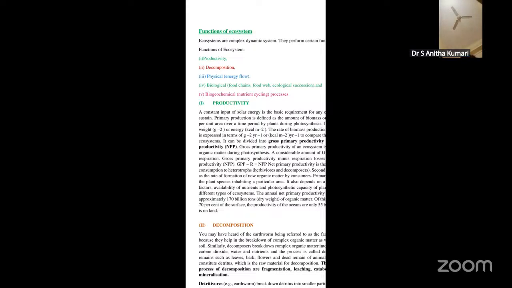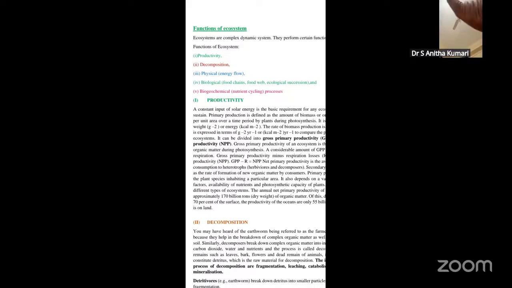There are different types of processes of decomposition. They include fragmentation, leaching, catabolism, humification, as well as mineralization. These are the different processes of decomposition. How will this process take place? The decomposition mechanism takes place with the help of the detritivores. What are detritivores?